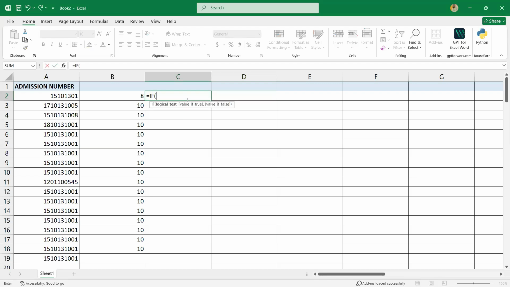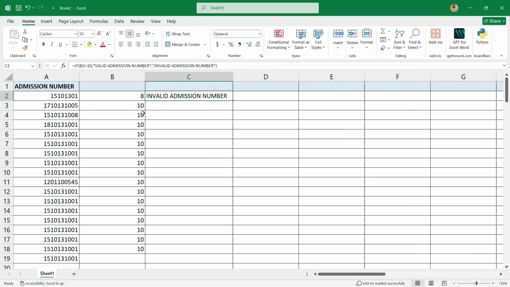That's IF, then I'll open the bracket, then this is my logical test. This is what I'm testing, that is B2. So if B2 is equals to 10, then I will say valid admission number, else I will say invalid, enter like this. So you see it's saying invalid admission number because the admission number is 8. But once the admission number is 10, it will say valid admission number.